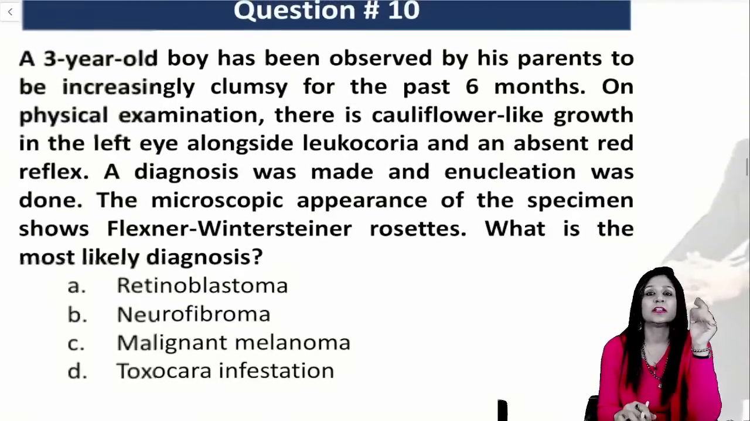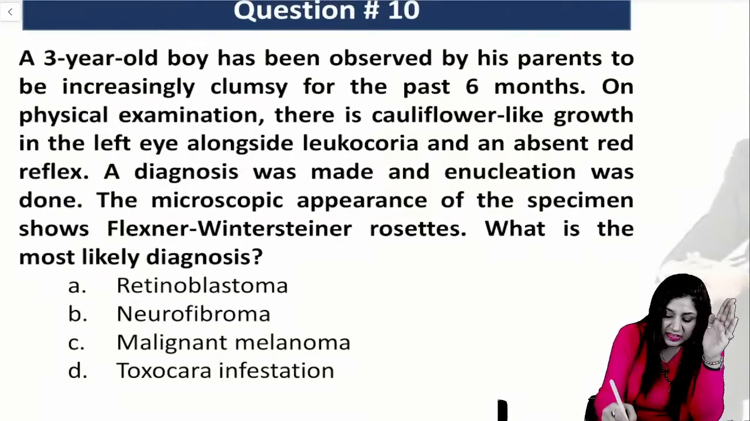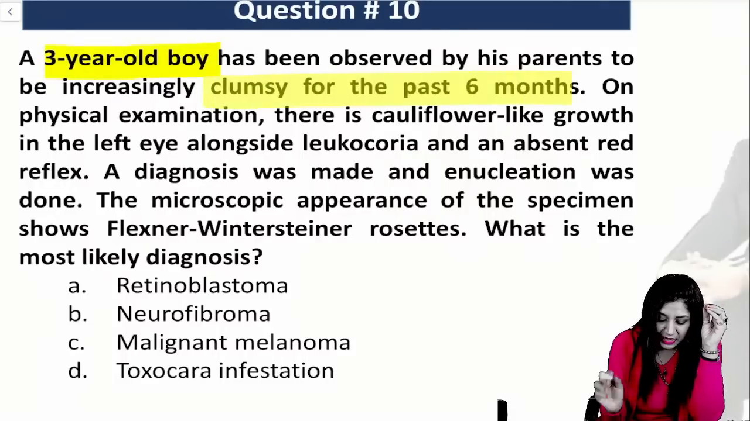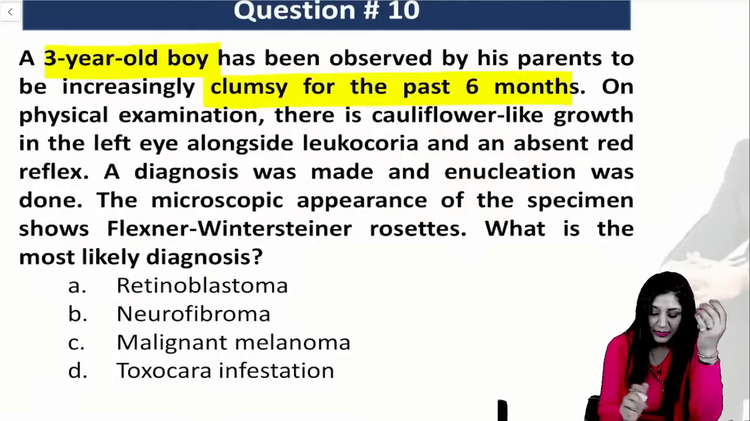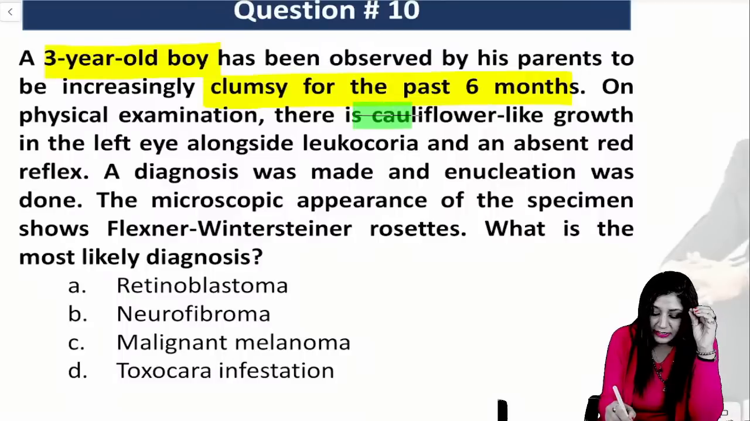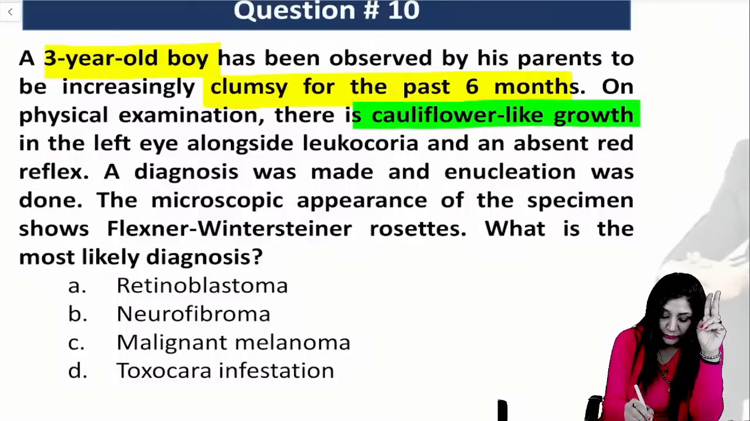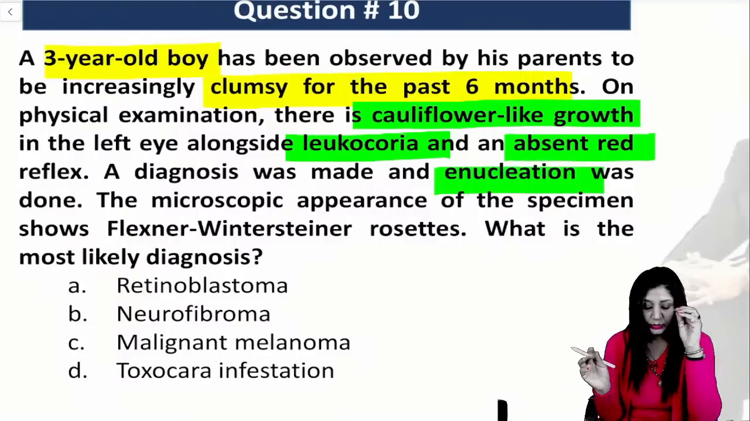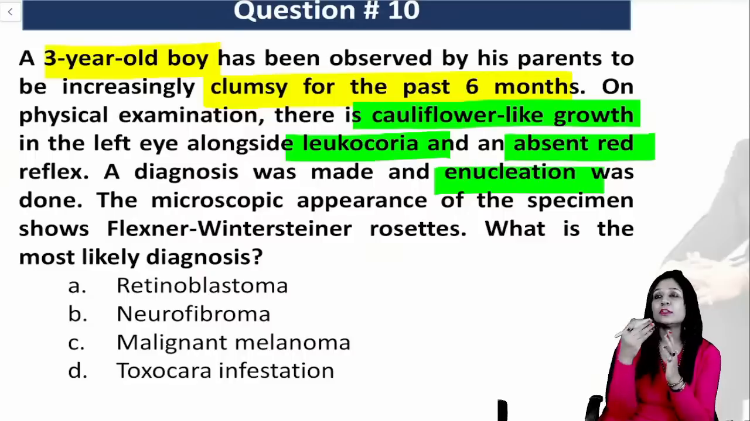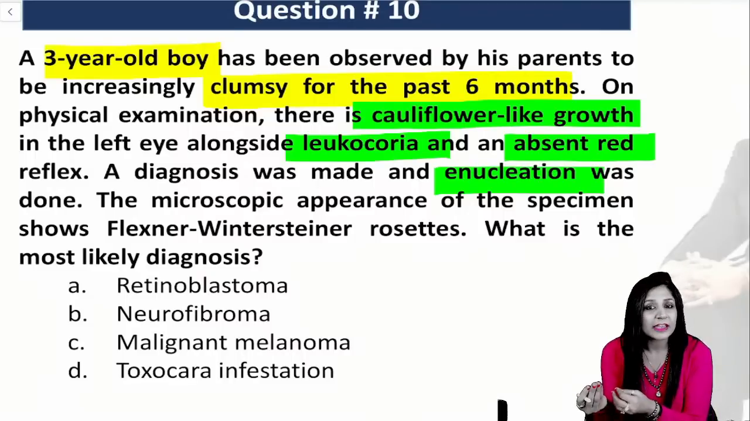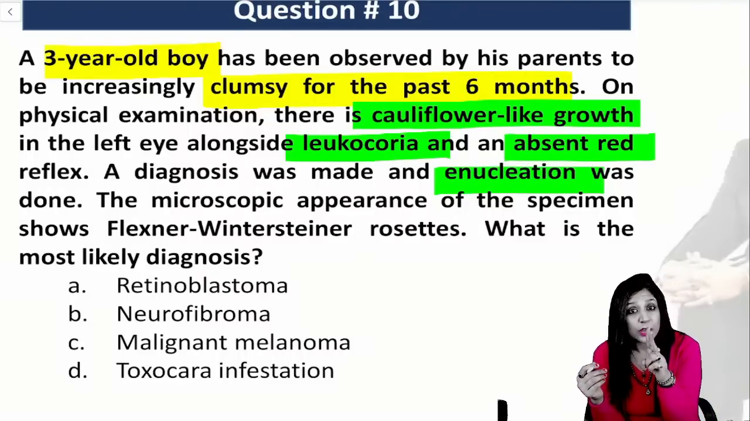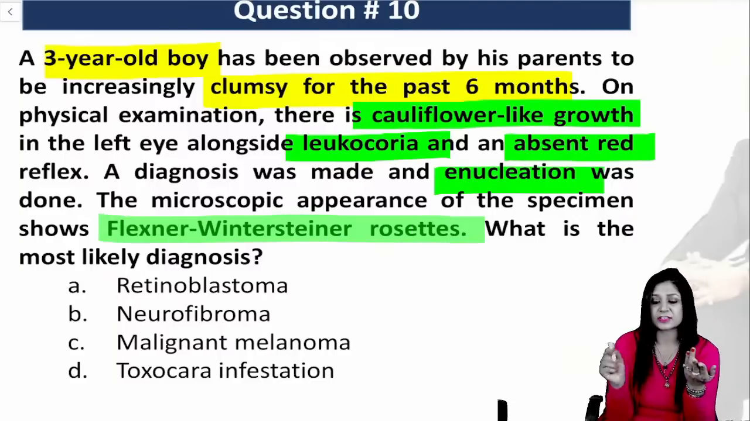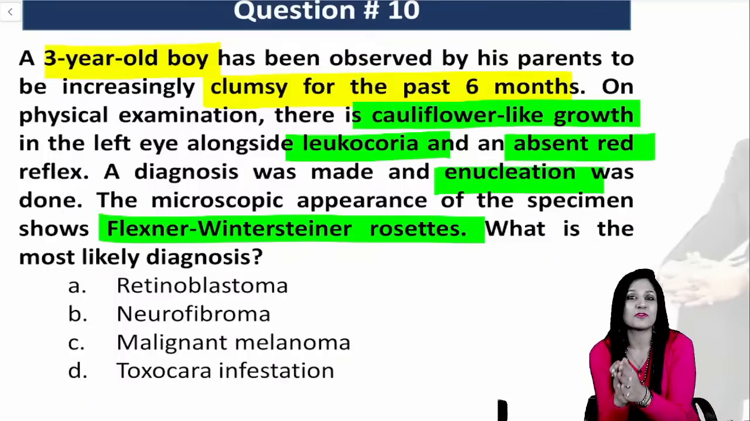Now, the 10th question. A 3-year-old boy is coming and he has become clumsy for the past 6 months. He is becoming clumsy, and a very very typical thing, a cauliflower-like growth is there, along with leukocoria, no red reflex, and they are also doing the enucleation. Now, enucleation for a cauliflower-like growth where you are getting leukocoria, along with the Flexner-Wintersteiner rosettes also. I think they cannot give you a clue more than this.